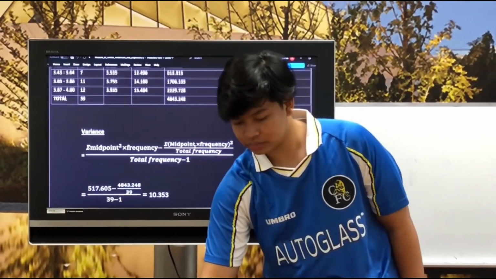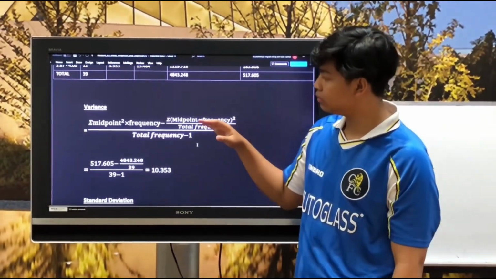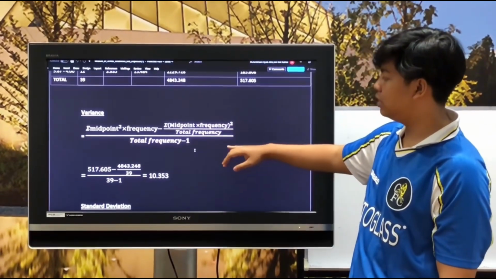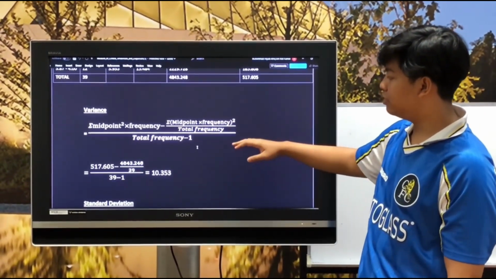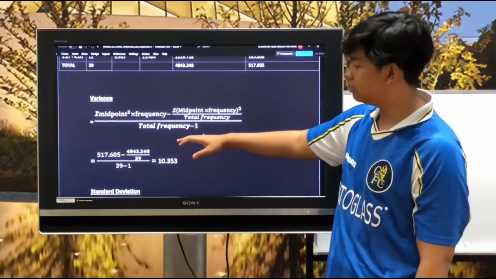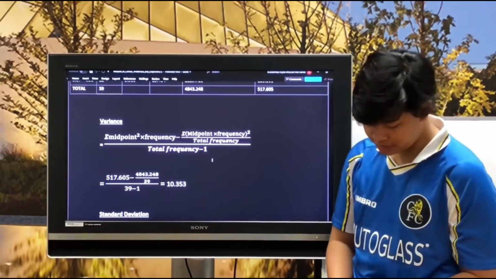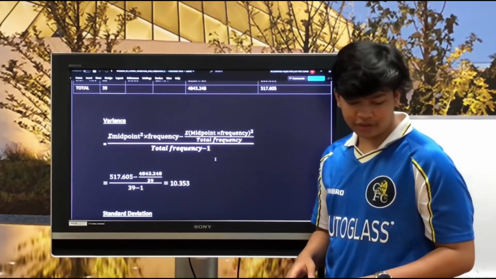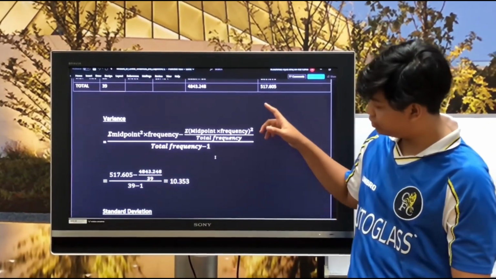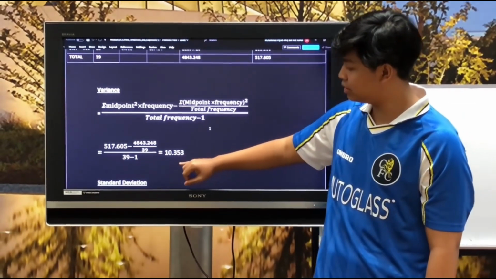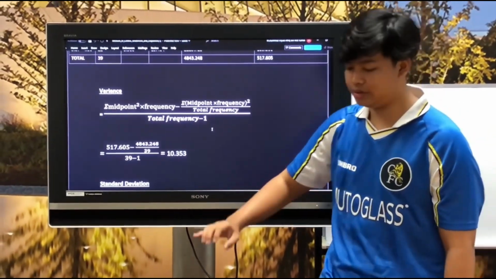For variance, this is our formula, which is the sum of midpoint squared times frequency minus the square of the sum of midpoint times frequency over total frequency, all over total frequency minus 1. We just plug in the numbers. Variance is the measure of how data points differ from the mean. You can see that it differs so much because it's 10.353, which is a very big number.